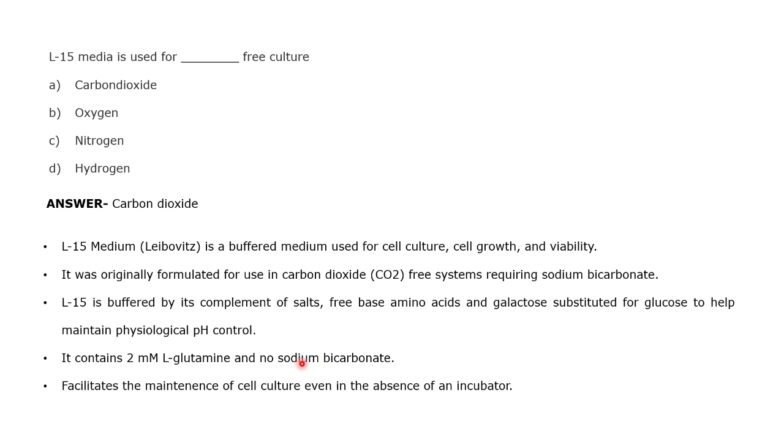So it doesn't have that HCO3 minus provided within the media itself. And it can be used in the absence of a CO2 incubator, because you don't need to provide any CO2 as it lacks the sodium bicarbonate. So the maintenance is quite less cumbersome compared to when carbon dioxide is used as the pH buffering control.